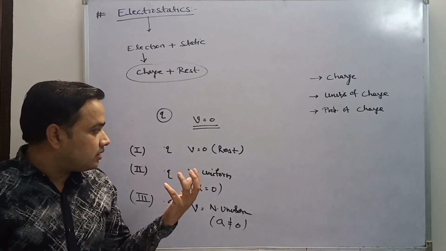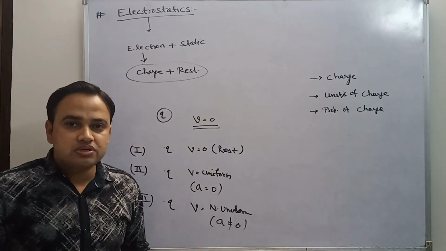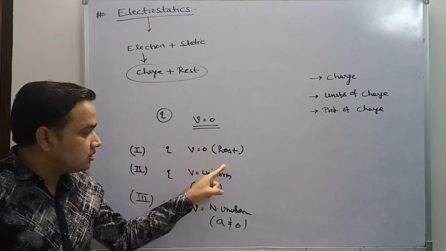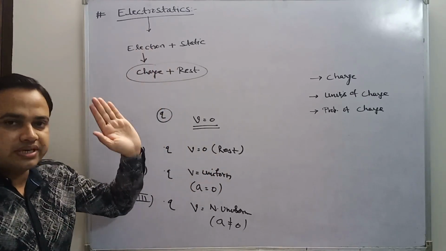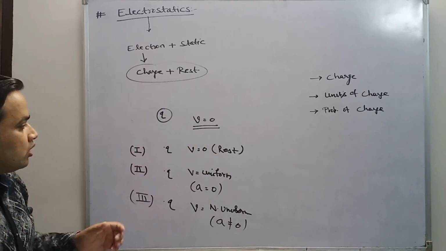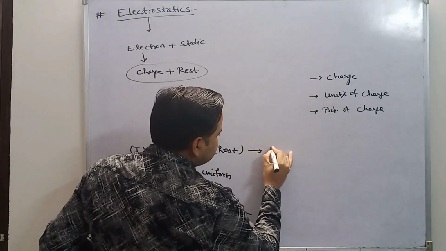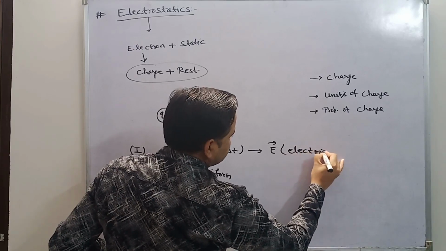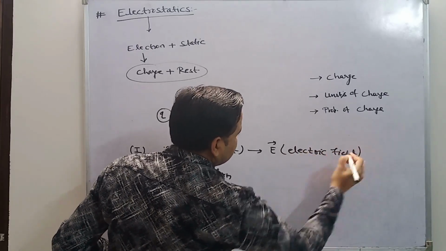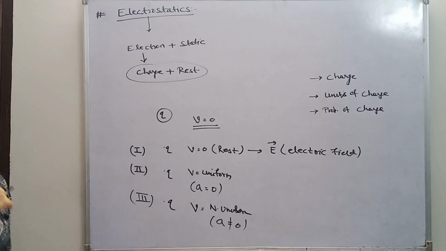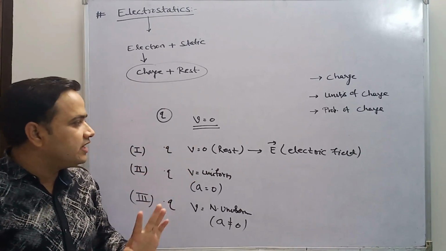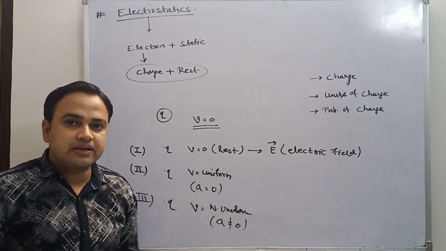Then what phenomena or what fields are produced? Look at the first case: when charge is at rest, that branch is called electrostatics, as I already told you. A field is produced which is called the electric field. So remember students, when charge is at rest, then always one field is produced, which is known as the electric field.